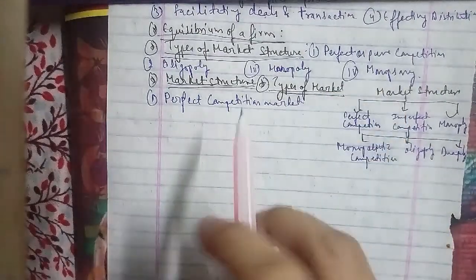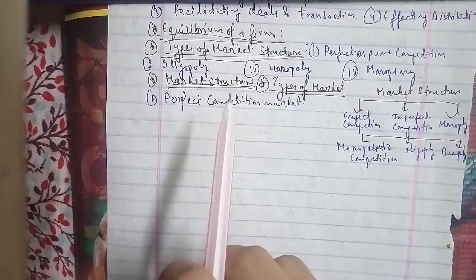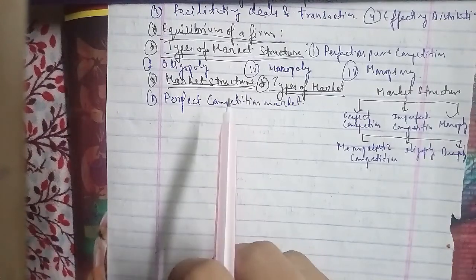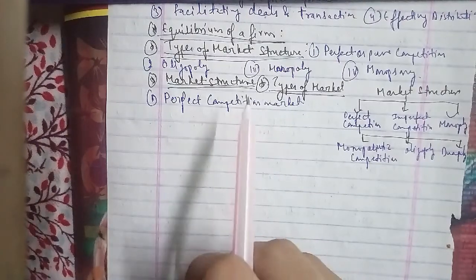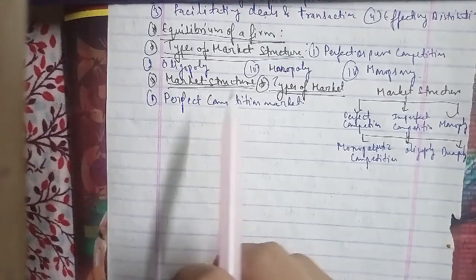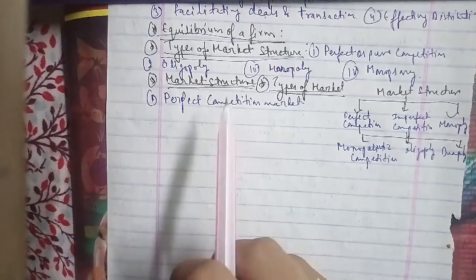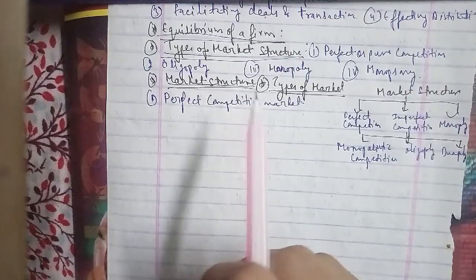A perfectly competitive market is one in which the number of buyers and sellers is very large, all engaged in buying and selling a homogeneous product without any artificial restrictions and possessing perfect knowledge of the market at a time.